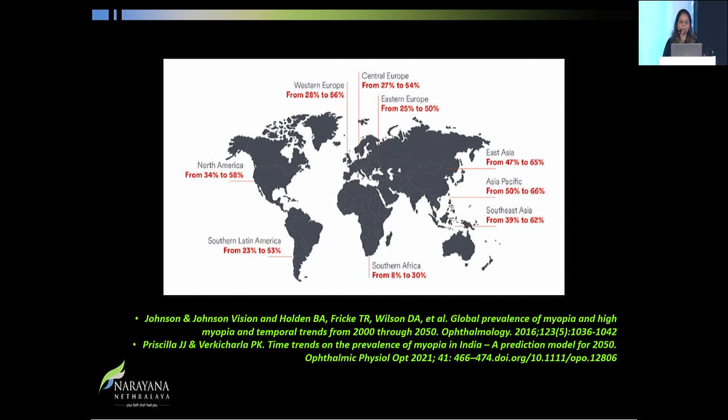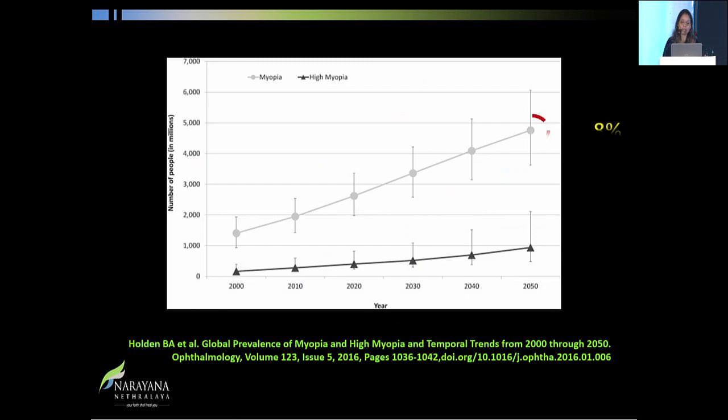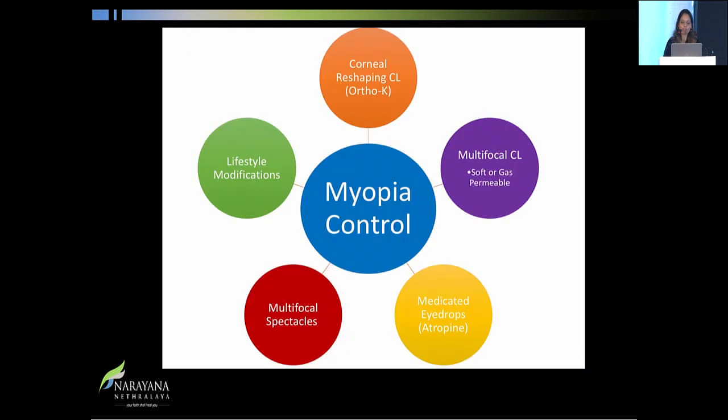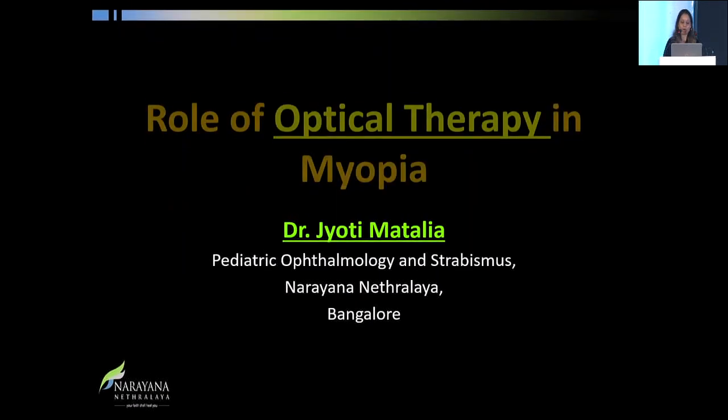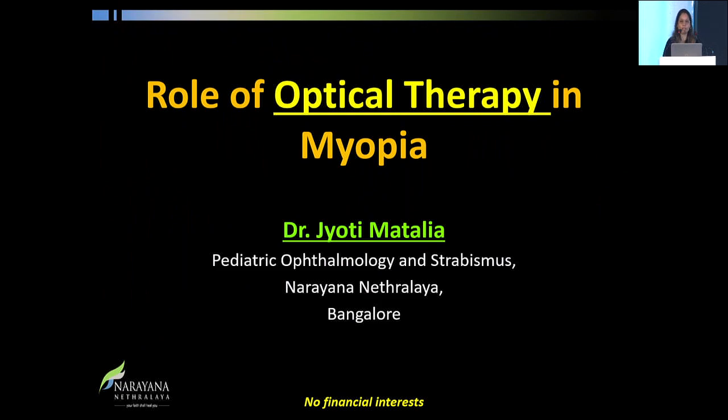This is the global prevalence, and what has been studied is that almost 50% of the patients are going to become myopic by 2050. That means 1 out of every 2 patients will be a myope. And of that, 10% are going to have high myopia, and we know what the implications can be. So what we are going to be discussing today are the various options of myopia control, and what I will primarily talk about is the role of optical interventions in myopia.